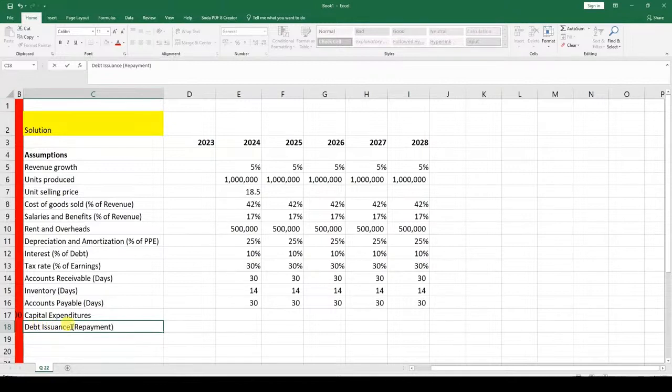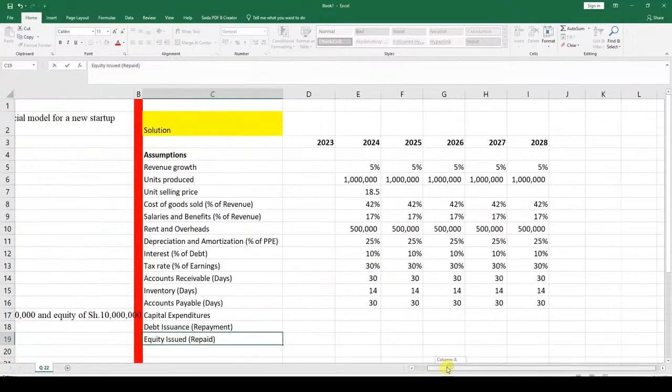So debt issuance should be positive, debt repayment should be negative over there. And then equity is either issued or repaid.